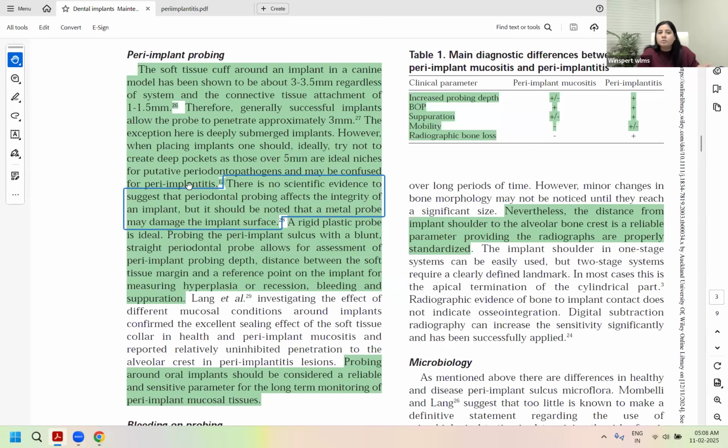And they can be confused with peri-implantitis. So they can be confused with, but they are not. But they can lead to it, because if they start harboring periodontal pathogenic bacteria.